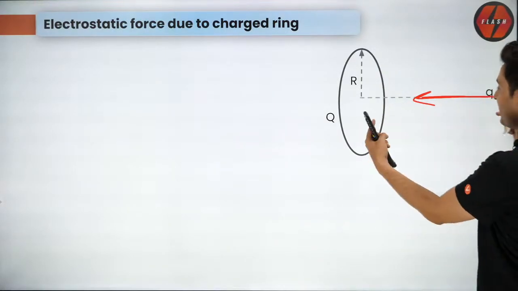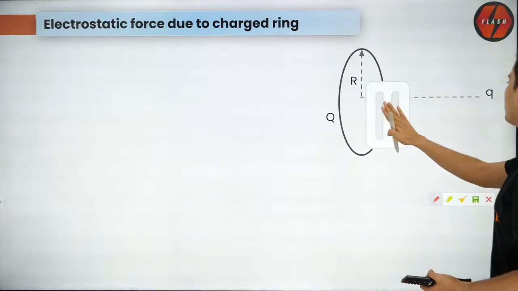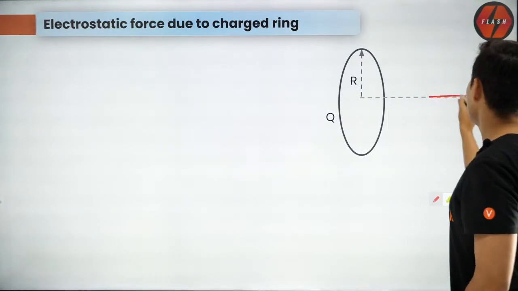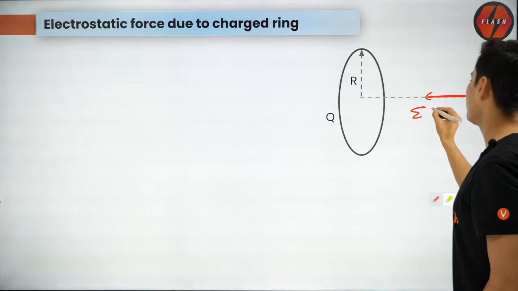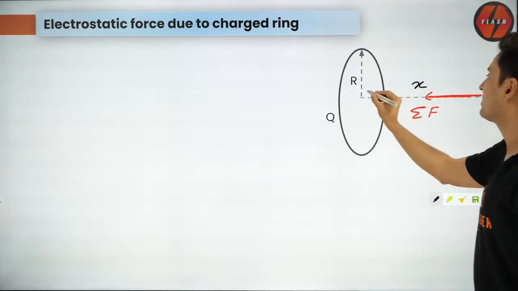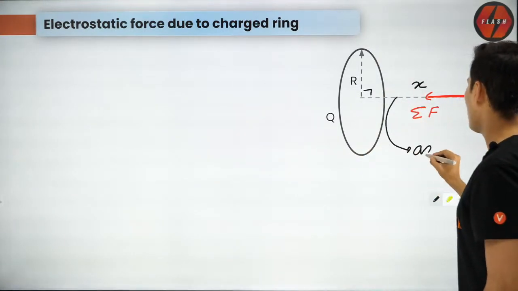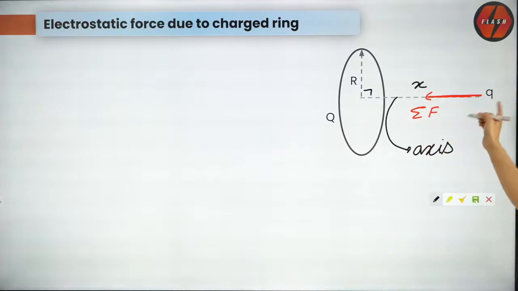If it is opposite, then it will be attractive. If it is same, then it will be repulsive. But whatever it is, the force will be along this line. So this is the net force. And if you are at a distance x, this is a ring. Remember, this is the axis of that ring.